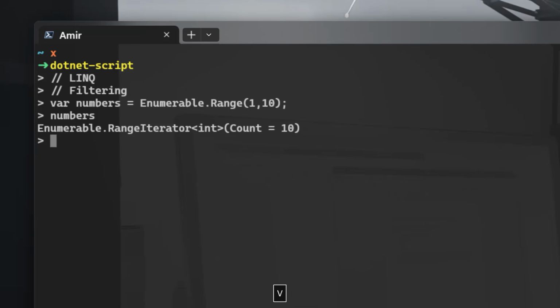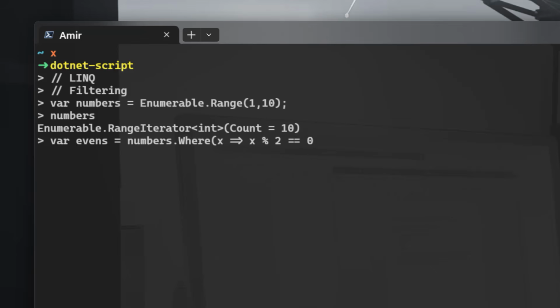I want to get the even numbers, any number that's divided by 2 to give me a 0 remainder. To do that, I'm going to take the numbers and filter using the keyword where. If you know the basics of SQL, you know that where filters and checks, where x returns x modulo 2 is equal to 0.